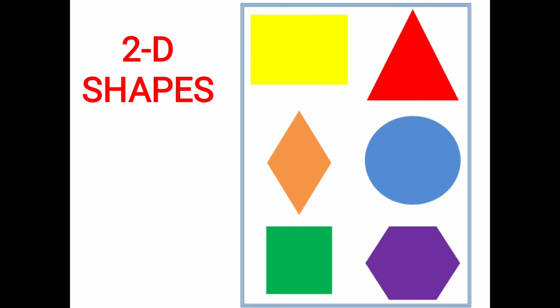In this lesson, we are going to learn more about area and perimeter in 2D shapes, like geometrical shapes, and how to find the area and perimeter of different geometrical shapes. As you see here, this is a square, triangle, rhombus, circle, square, and a hexagon.